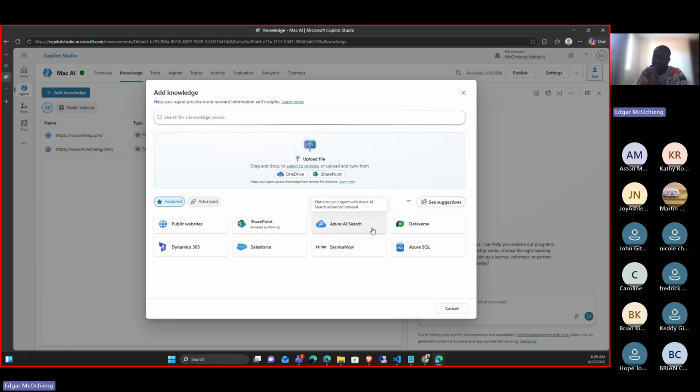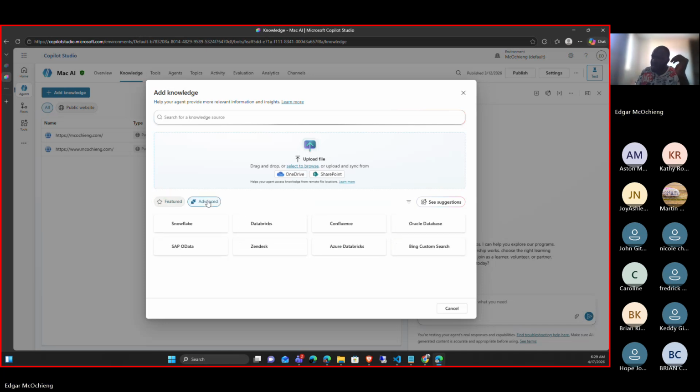Next is Azure AI Search. In Azure AI Search, this is where we actually store documents and put them in chunks, so it can get those indexed data back to our Copilot Studio. Same as Dataverse, we can connect to databases and so forth. Apart from that, we can also connect with data that isn't really in the Microsoft ecosystem, such as Snowflake. We can always connect with Databricks. We can do Oracle databases, and we can do a custom-built search.